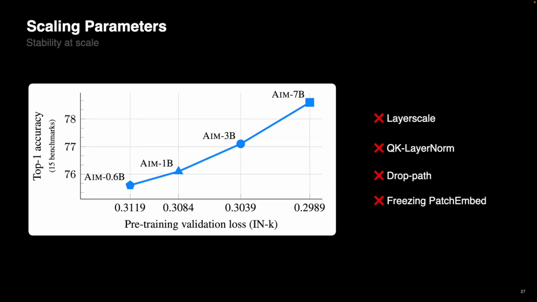One of the most interesting and practical things is that, unlike DINO and all other methods, we don't need any tricks to do this. We don't need stochastic depth. We don't need layer scale. We don't need query and key layer norms. The method is extremely stable, and we scale up to 7 billion parameters with no effort. We just make the model bigger, wider, and hit run, and it worked from the first attempt. So it has very similar behavior to LLMs. As long as we know how to optimize LLMs up to that scale and higher, we have seen no issue with this, and we have seen no saturation in scaling.